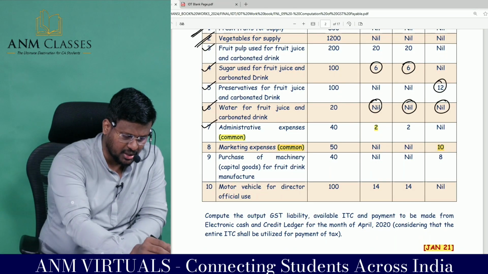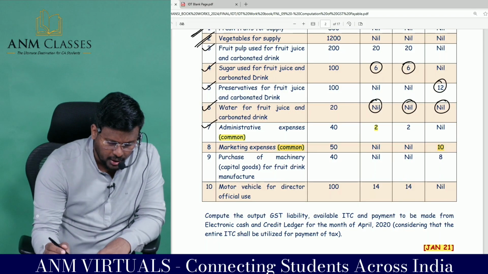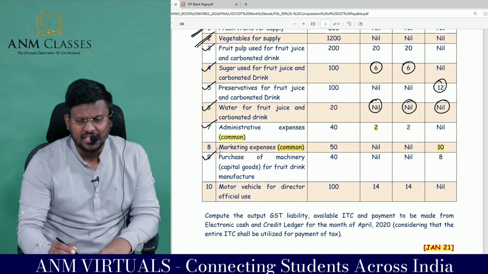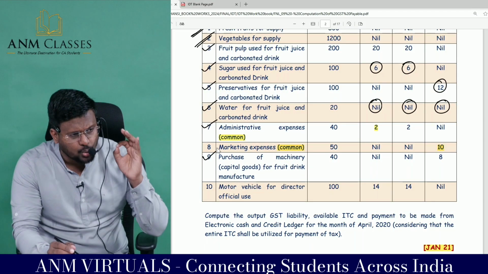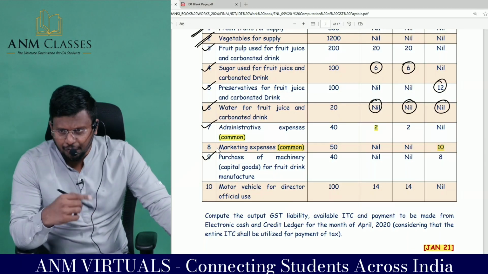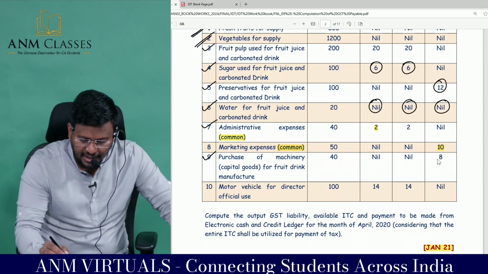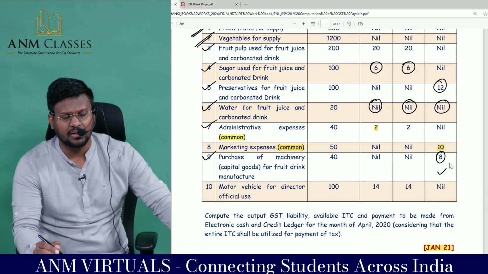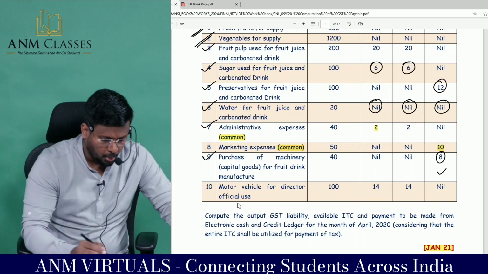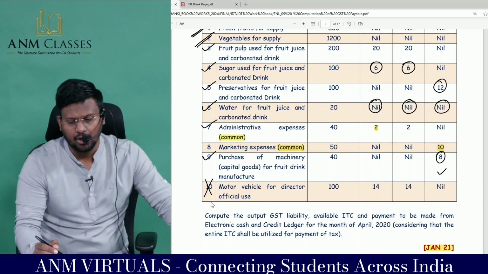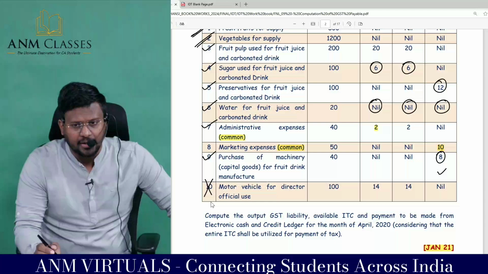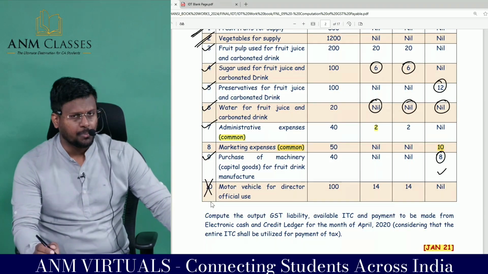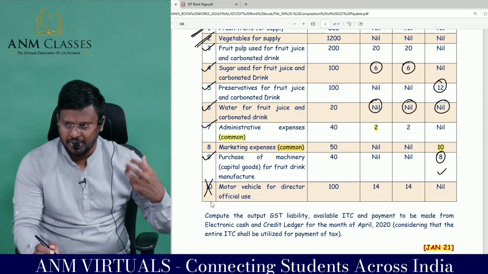Purchase of machinery, capital goods for fruit drink manufacture: since it has been used exclusively for fruit drink and fruit drink is taxable, the entire ITC can be claimed in one shot. Motor vehicle for director, it's a blocked credit because it has not been used for the exceptions specified.